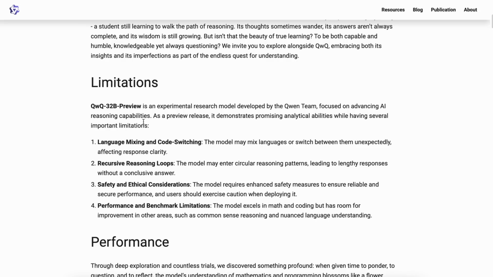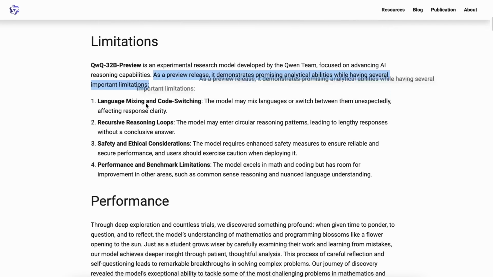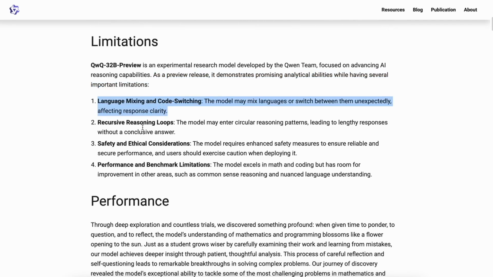Anyway, they say that QwQ-32B Preview is an experimental research model developed by the Qwen team, focused on advancing AI reasoning capabilities. As a preview release, it demonstrates promising analytical abilities while having several important limitations like language mixing and code switching, which means the model may mix languages or switch between them unexpectedly, affecting response clarity.